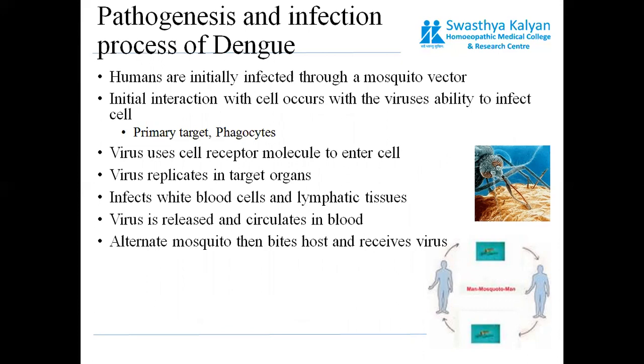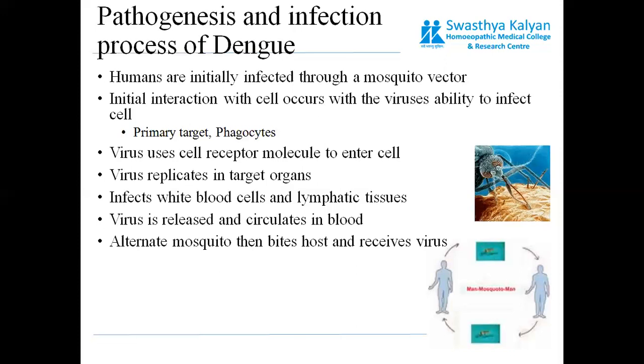So, what happens in the process of dengue fever? Humans are initially infected through a mosquito vector. The bite of Aedes aegypti will release this virus into the human blood. Initial interaction with the cell occurs through the virus's ability to infect the cell. The virus uses a cell receptor molecule to enter the cell, and the first cell that it enters is obviously the WBC. Then the virus will replicate in the target organ, also infecting the blood vessels, white blood cells, and lymphatic tissues.